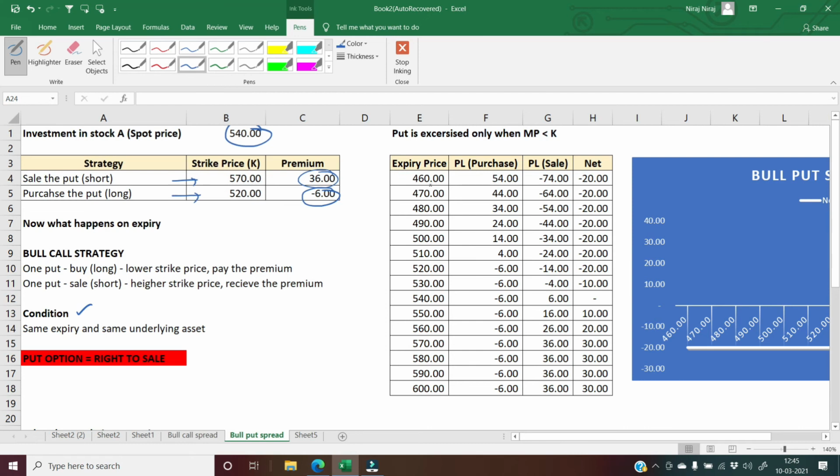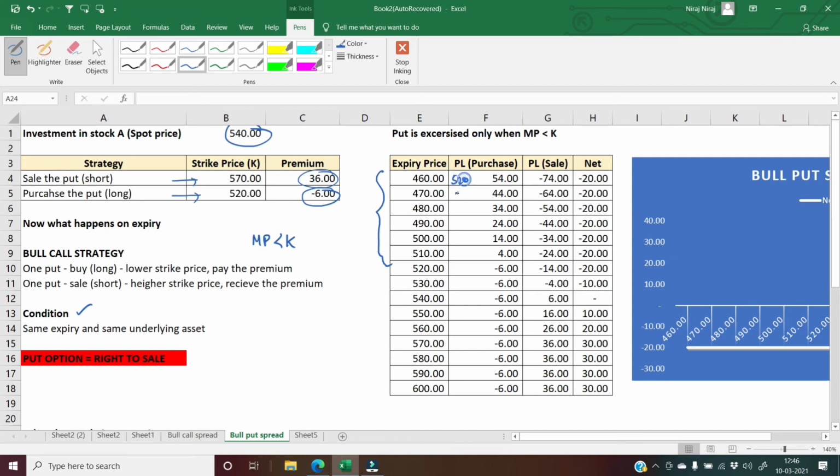Now let's see what happens numerically, and let's understand what the PNL will be for both cases. When you have purchased a put option, you will only execute it when your market price is less than your strike price. So in all these cases till 520, you will be executing your option. If you execute, what are you going to receive here?